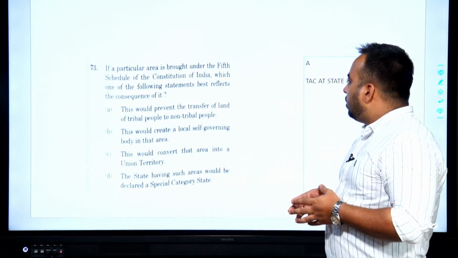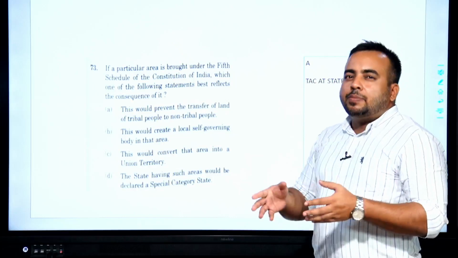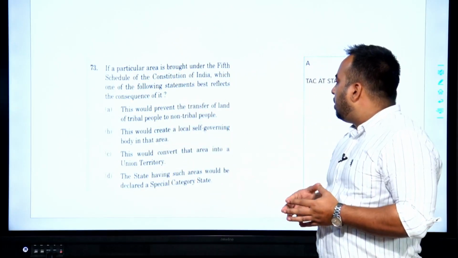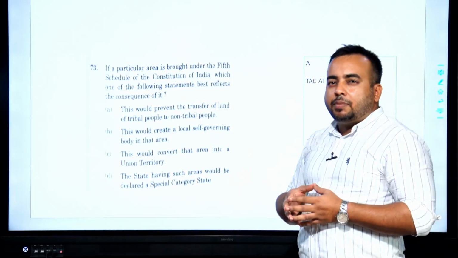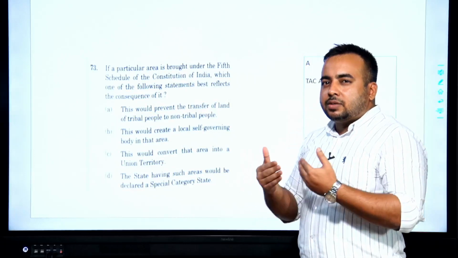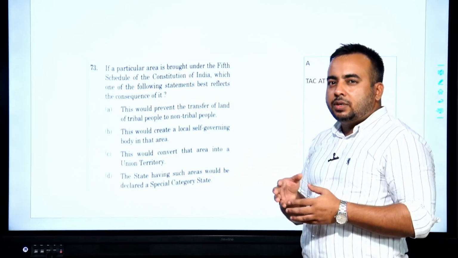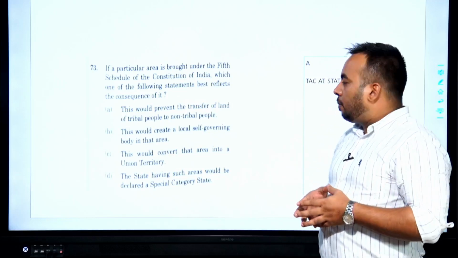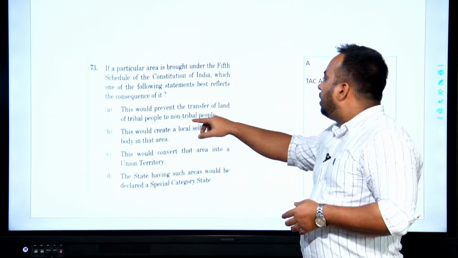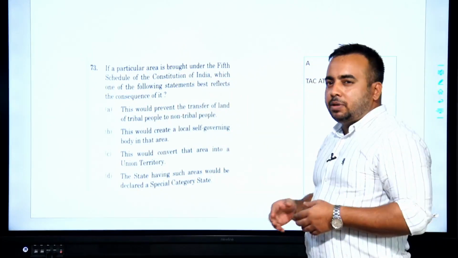By the method of elimination, we are left with statement A as the most appropriate option, because we have eliminated B because the local self-governing body is created at the state level, that is the Tribal Advisory Council, and that is actually not a governing body, that is advisory in nature. Hence the answer is A. This would prevent the transfer of land of tribal people to non-tribal people.